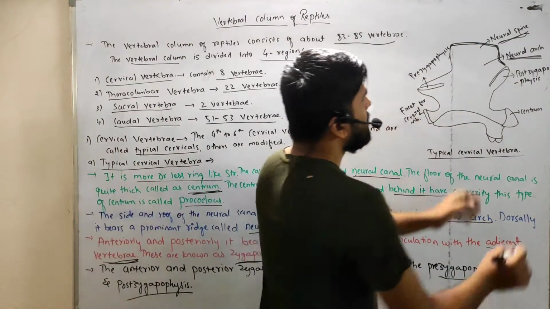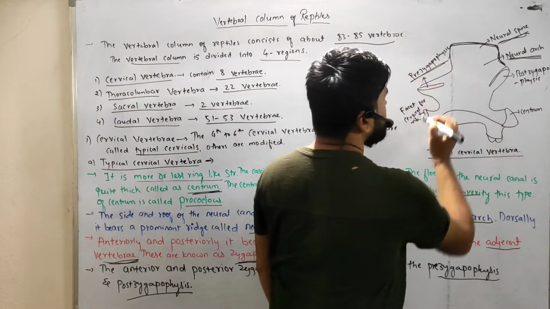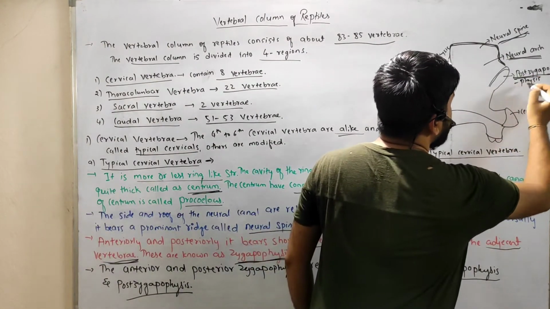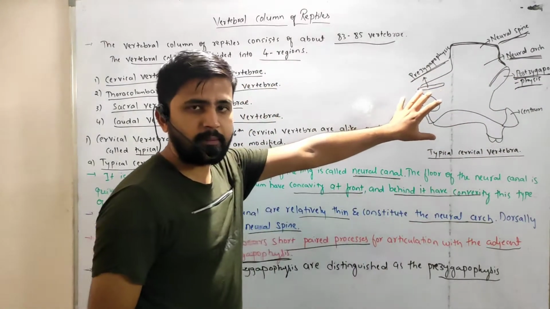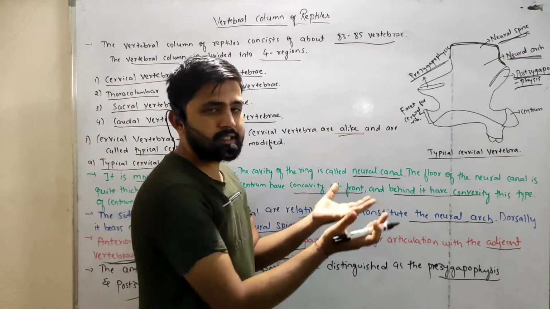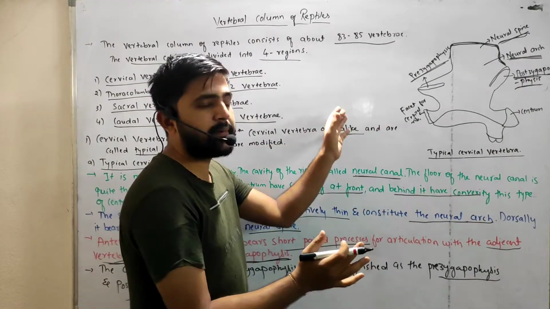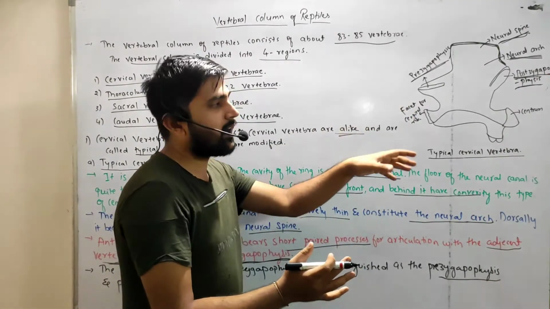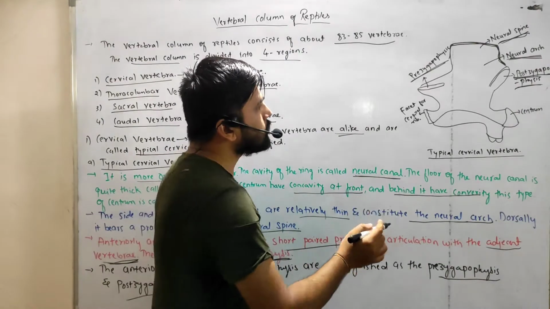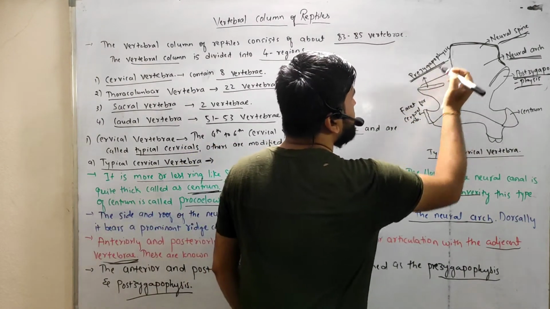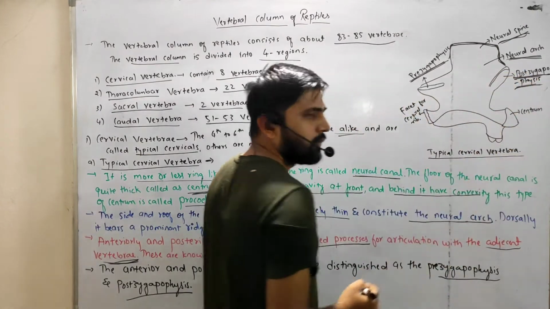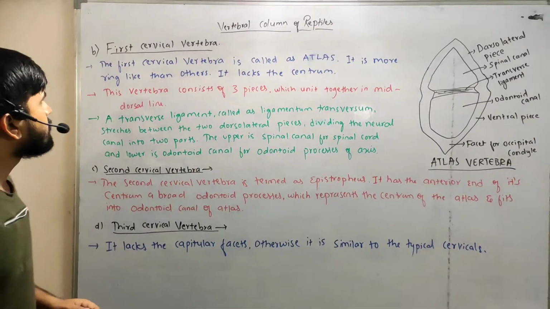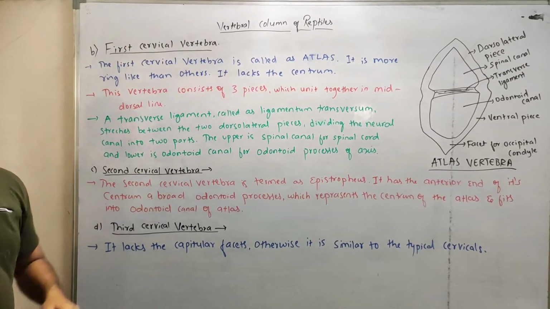This is the pre-zygapophysis and this is the post-zygapophysis. The anterior and posterior region of this vertebra have some process-like structures. Those processes will help in the articulation with the adjacent vertebra, right? So those processes are nothing but one is the pre-zygapophysis and the second one is the post-zygapophysis, right? Next one is the first cervical vertebra.